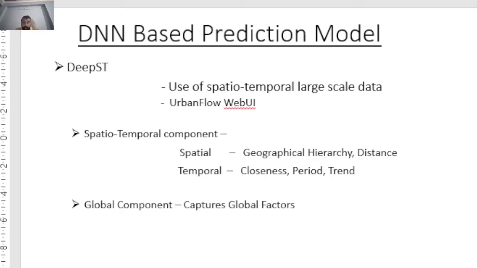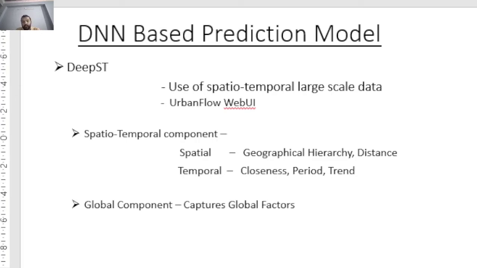So the model that is being proposed here is called DeepST. It comprises two components. One is a spatiotemporal component and the other is a global component. The spatiotemporal component employs the framework of convolution neural networks to simultaneously model spatial data and distant dependencies and temporal closeness, period, and trend in the data.